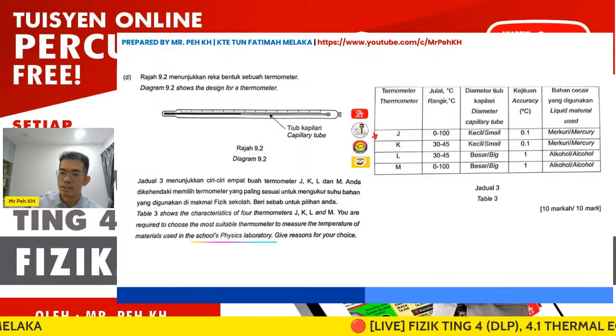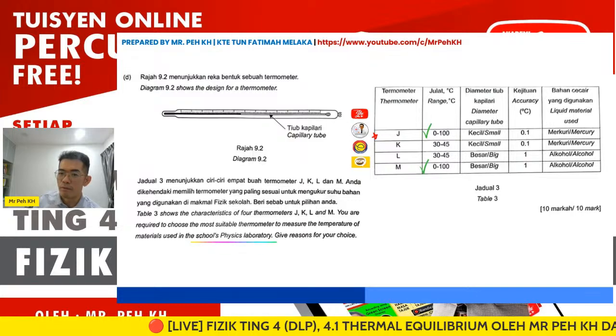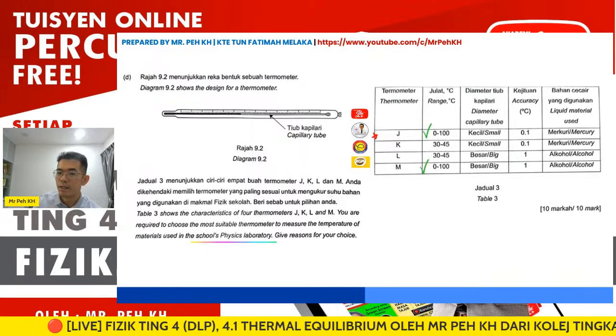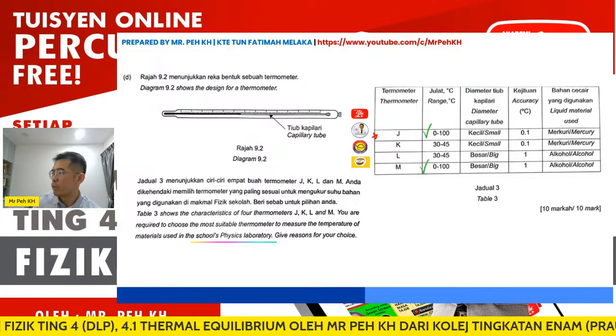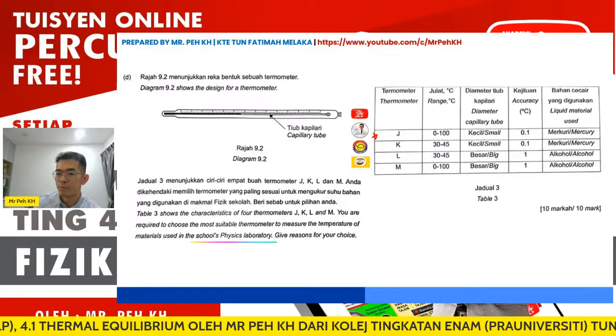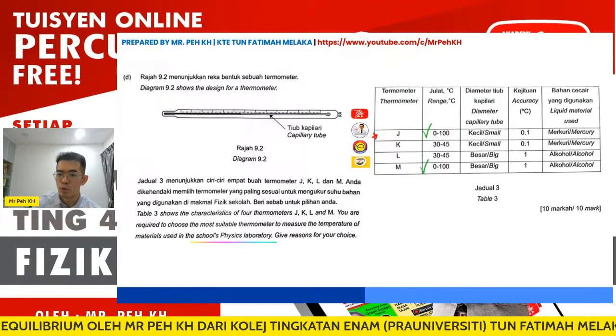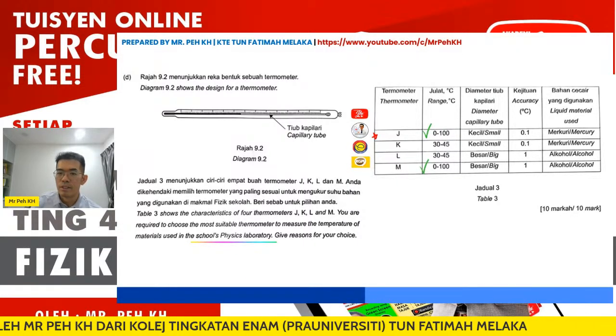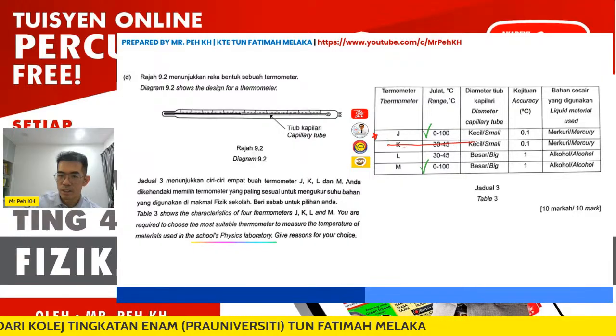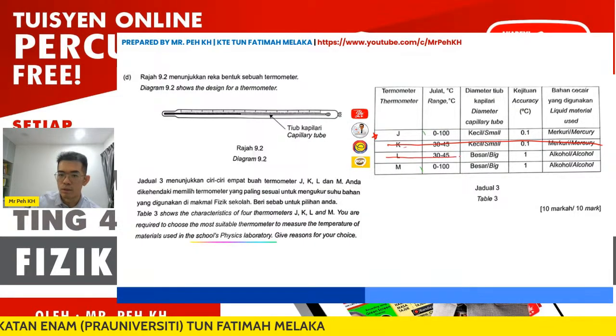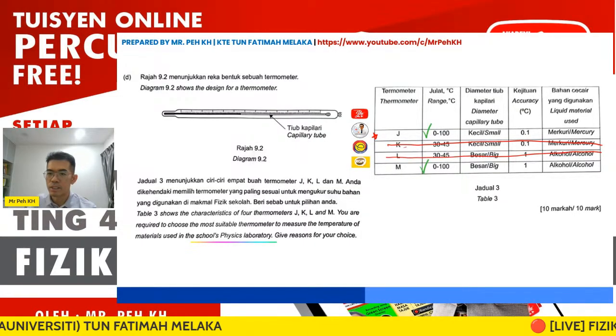Okay, let's see together. Suppose my correct one is here, because for the first one we have to choose 0 to 100, right? So 30 to 45 would be the clinical thermometer, which we use to measure body temperature. So definitely it's out already. So you can just cancel out these two options. Okay, so we go for the next.